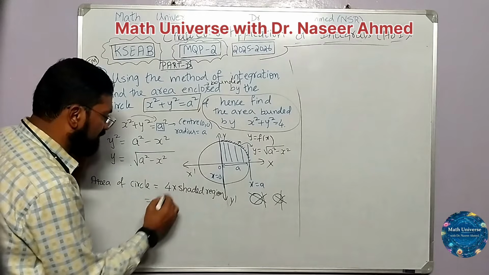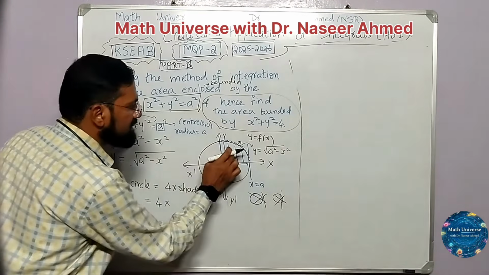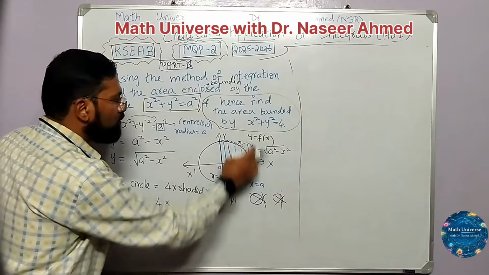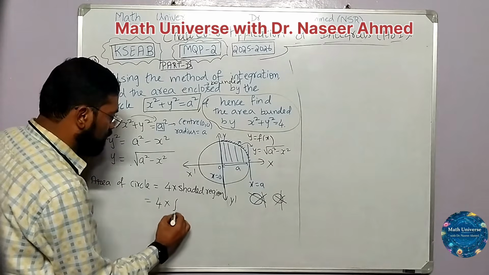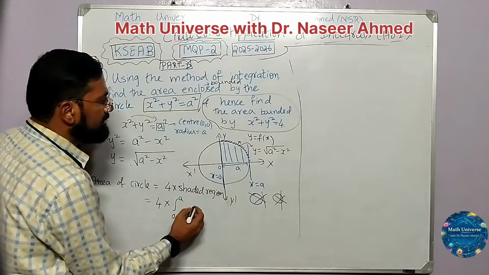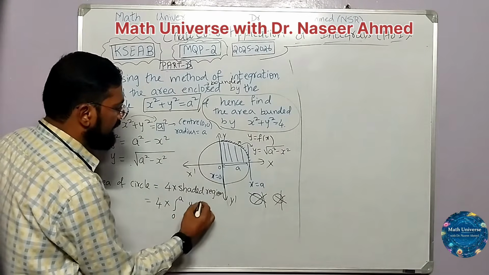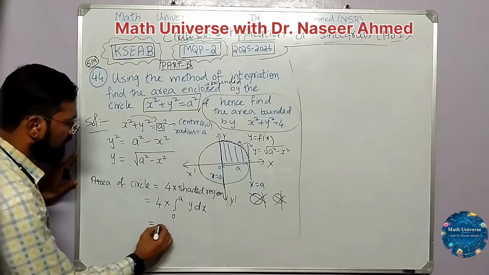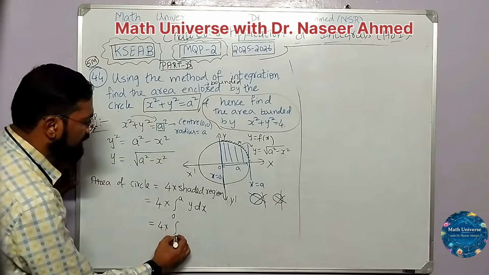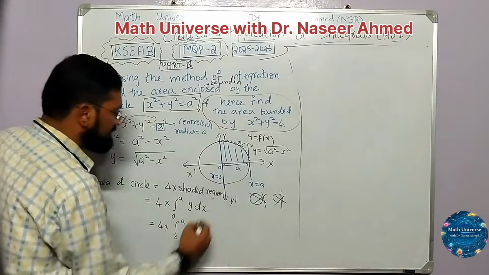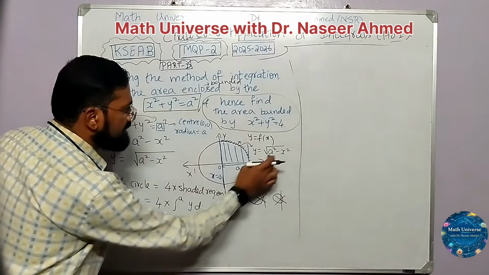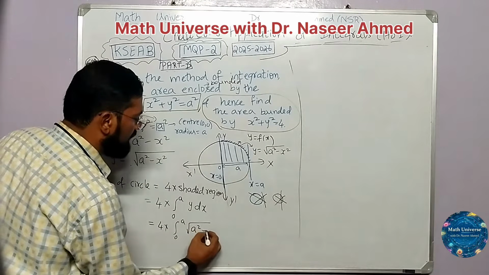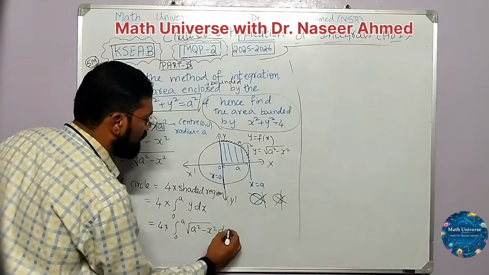So 4 times of, now this shaded region, from where to where? 0 to a, and it is y dx. But what is y? It is this. So 4 times of integral 0 to a, root of a square minus x square with respect to x.